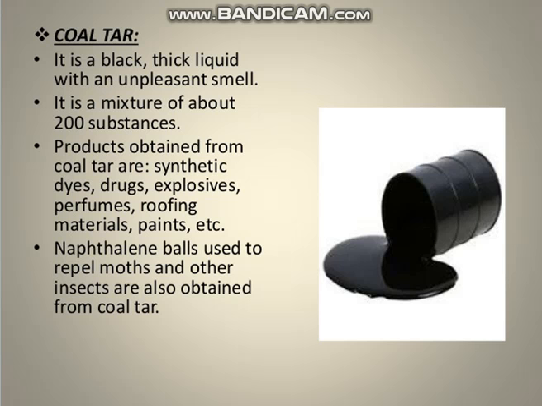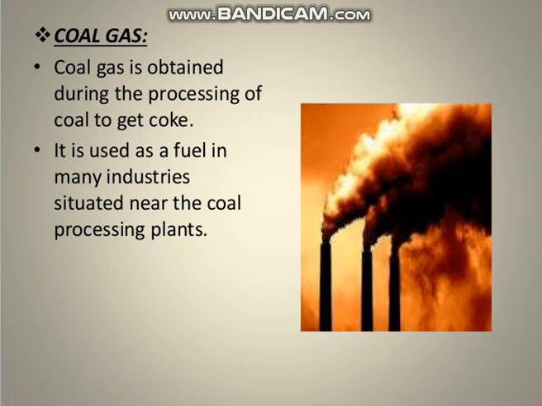After that, the third product obtained by destructive distillation of coal is coal gas. Coal gas is a gaseous mixture of hydrogen, methane, carbon monoxide, and many other gases. It was used for street lighting in London and New York in the early 19th century, and also as a source of fuel for domestic cooking. But nowadays it is not used for lighting. Nowadays it is used in industries as a fuel, in industries situated near coal processing plants. So that is the use of coal gas.